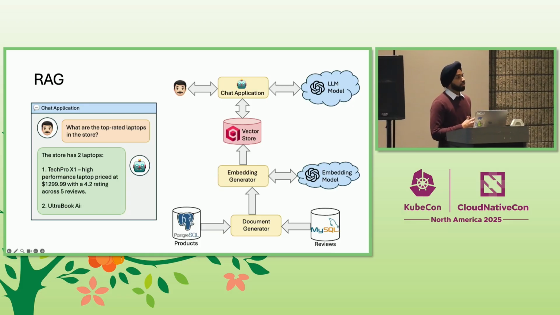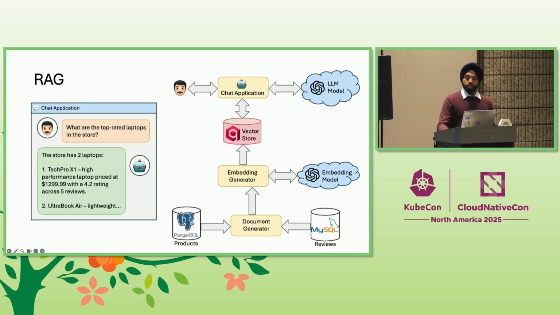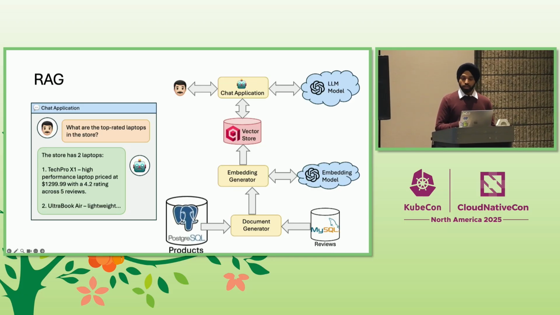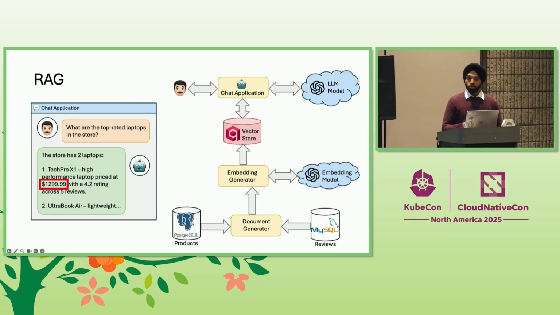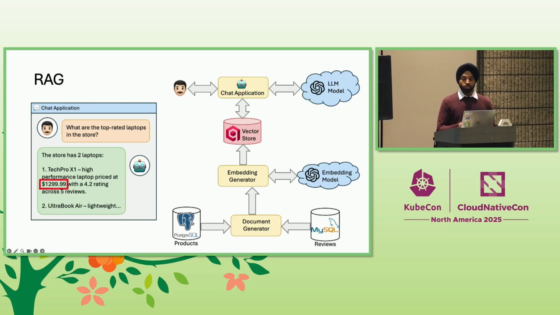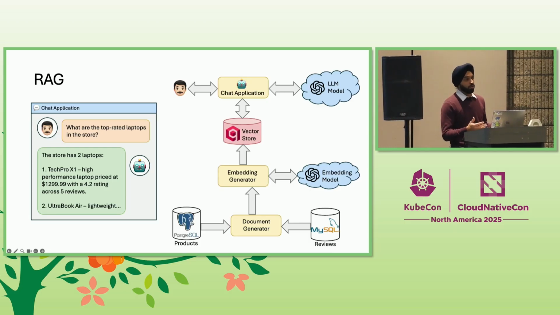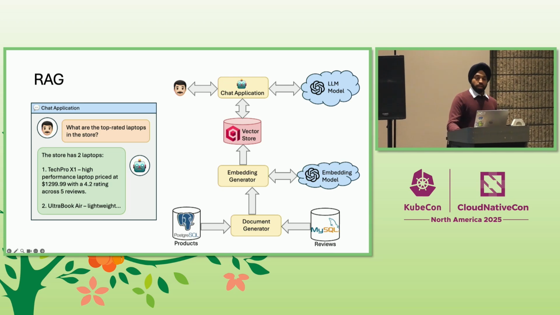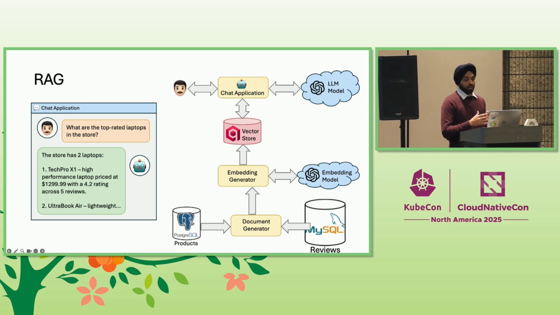But this brings us to the real challenge. What happens the moment the product price or description gets updated in our Postgres database? Suddenly, the answer from the chat application is wrong. And it's the same story when new reviews get added to the MySQL database. Now, our smart assistant is confidently giving customers bad information, which is arguably worse than giving no information at all. What we need here is a real-time RAG system, one that automatically updates the vector store when the data in our databases changes.